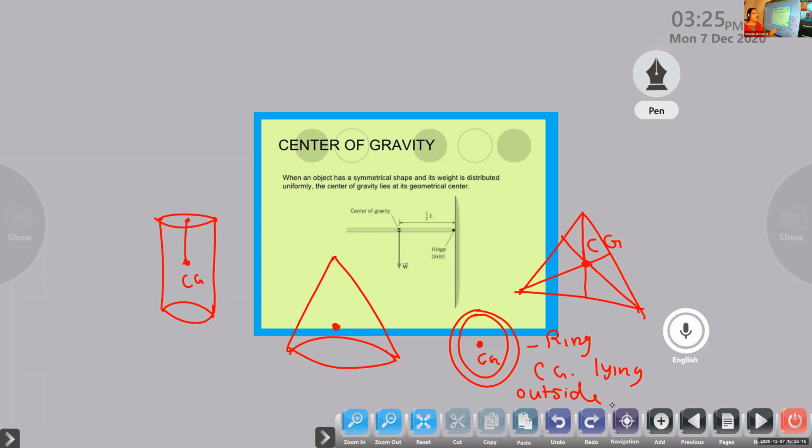It depends upon the shape and size of the object. So that is about uniformly regular shapes: the center of gravity lies at the geometric center.